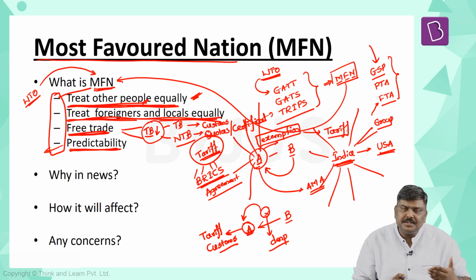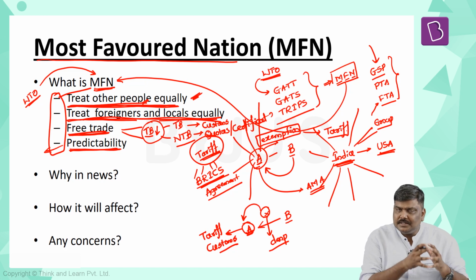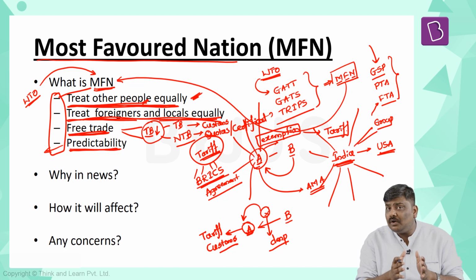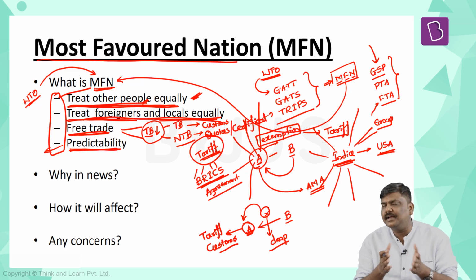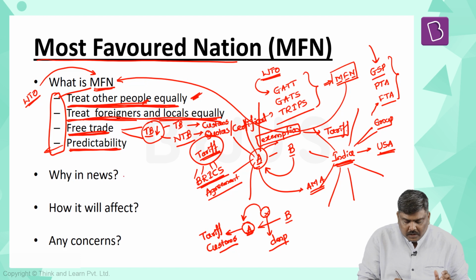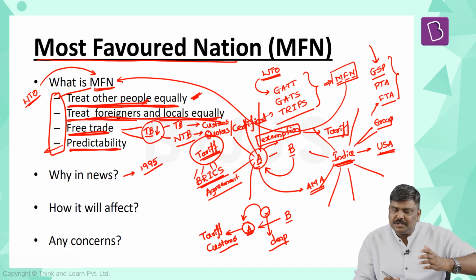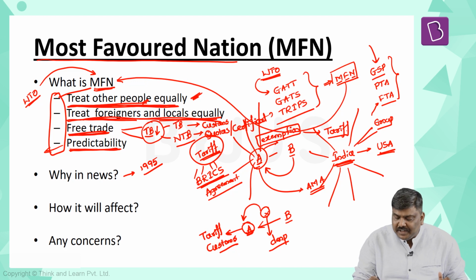I have already mentioned this. With the recent terrorist attack, the CCS met and decided to withdraw the MFN status that it had given to Pakistan. Now, let us try and understand the historical background to this particular MFN between India and Pakistan. WTO was established in the year 1995, and with the establishment of WTO, all three agreements also came into force.